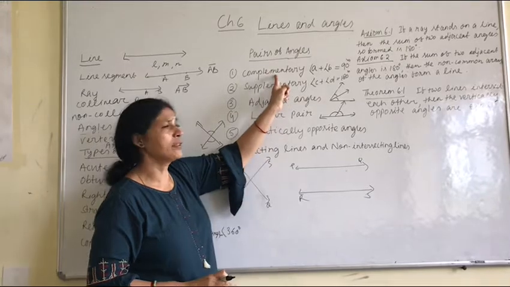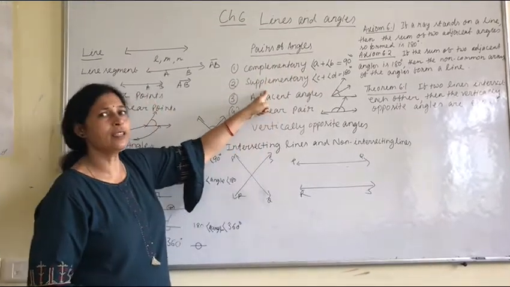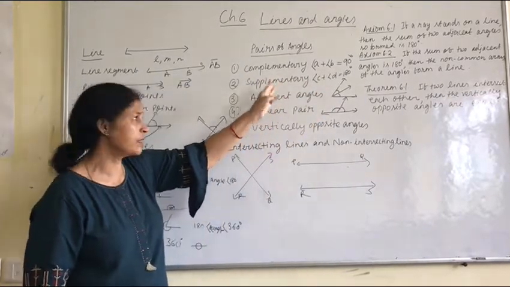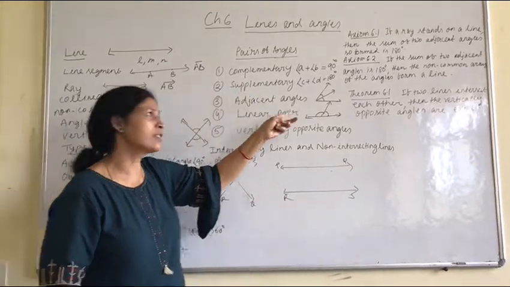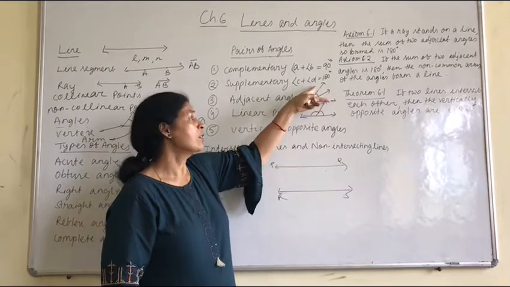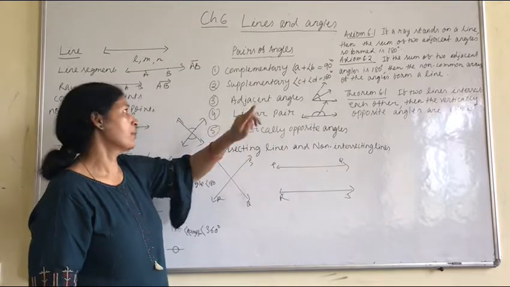Complementary: the sum of two angles is 90 degrees. Supplementary: the sum of two angles is 180 degrees, then they are said to be supplementary. Then adjacent: two angles are said to be adjacent if they have a common arm, a common vertex, and non-common arms are on opposite sides of the common arm.